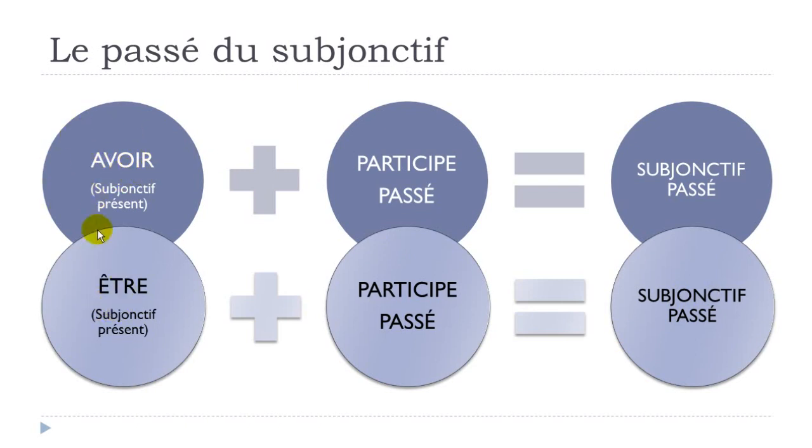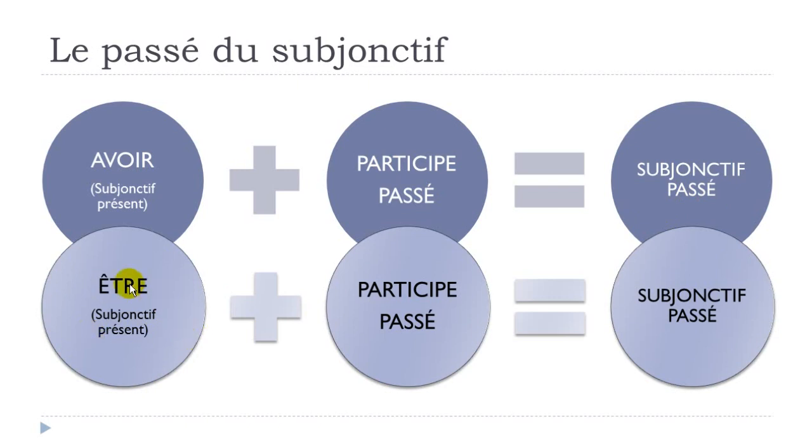Because it will follow exactly the same rules as we've been seeing so far. So first, if you're not sure, you put avoir, okay? But then definitely you should know the conjugation of avoir at the subjunctive présent form. Then you will put your participe passé and you'll get your subjunctive passé.